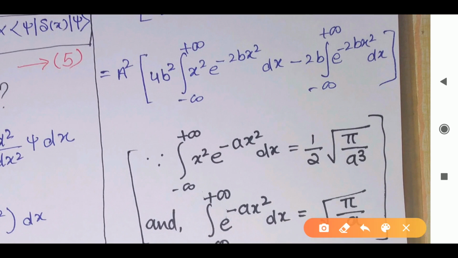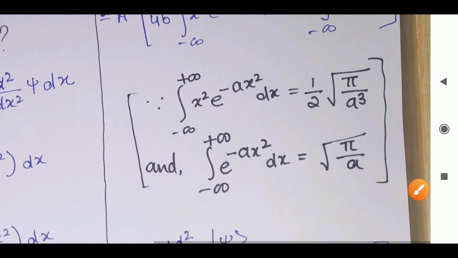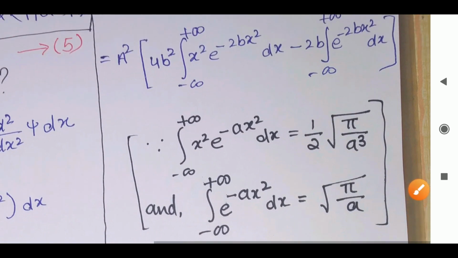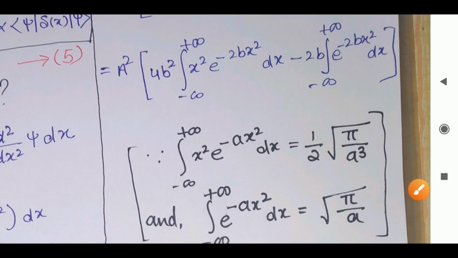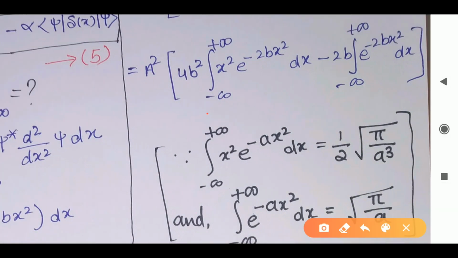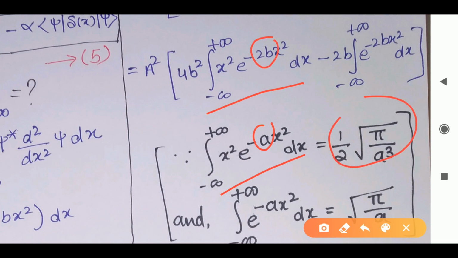If we have this kind of integration, x square e raised to minus a x square, we'll get this value, and if we have this kind, we'll get this value. I have already explained this in my previous video. If you compare the first one with this, everything is the same except instead of a we have here 2b. So I will get this value only, with 2b instead of a.